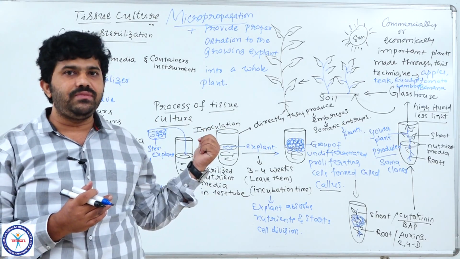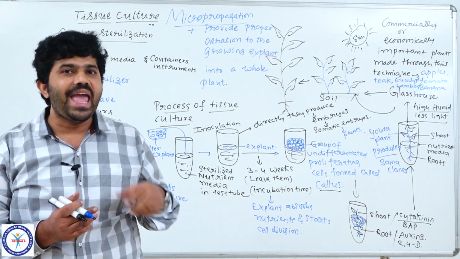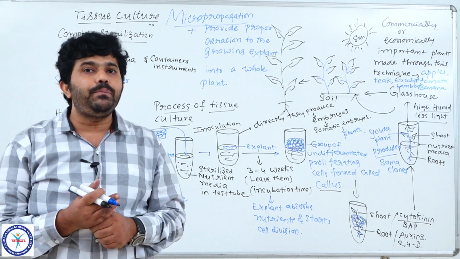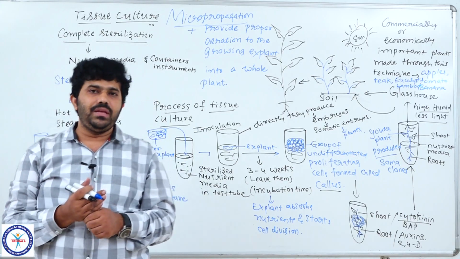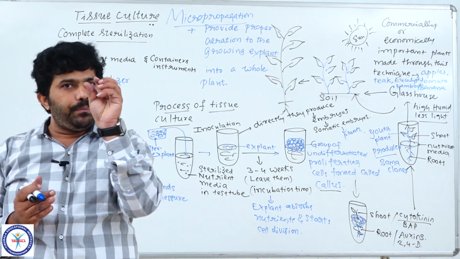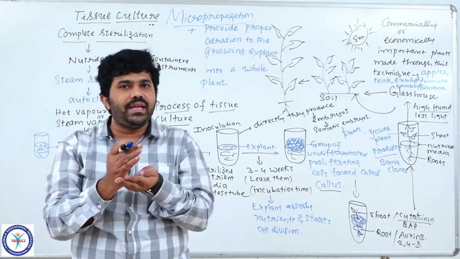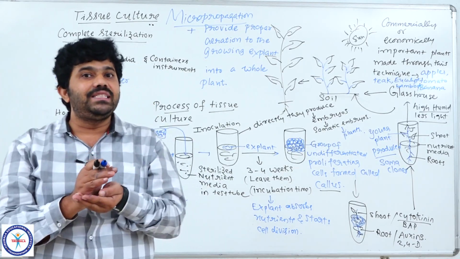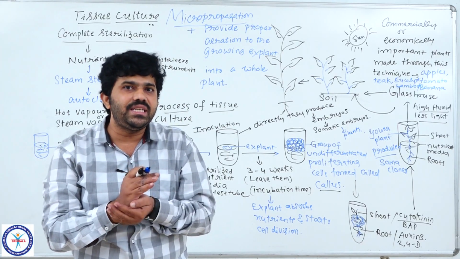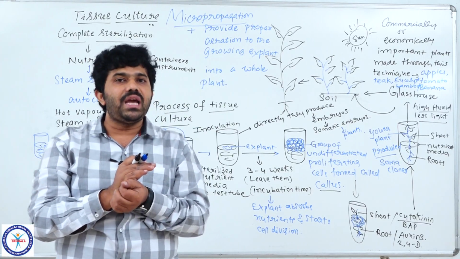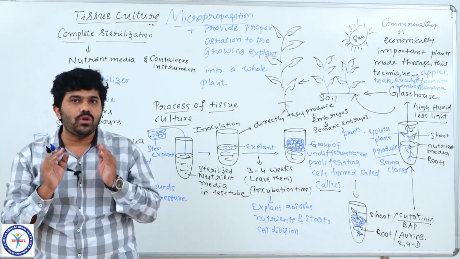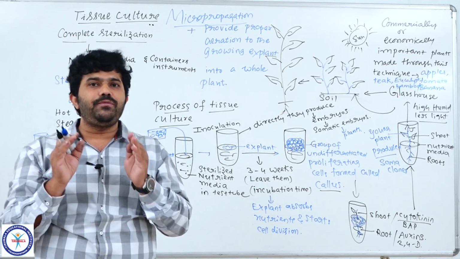In in vitro conditions we grow them by collecting explants, especially from specific regions like root tip, shoot tip and axillary bud tip. Especially stem tip or shoot tip and axillary bud tip we use. The tip we have taken out from the plant body, though the plant is infected with diseases. If we collect the meristematic regions of the infected plant which has a high yielding character, then that meristematic tissue does not give chance and opportunity for the microbes to grow.